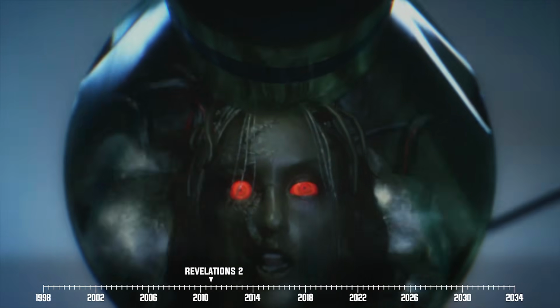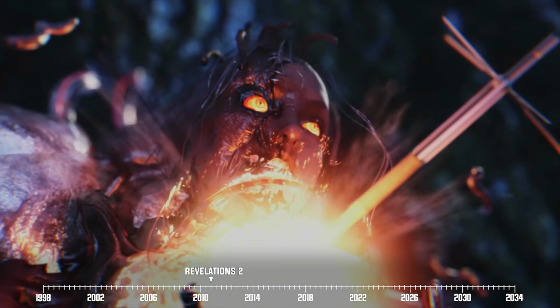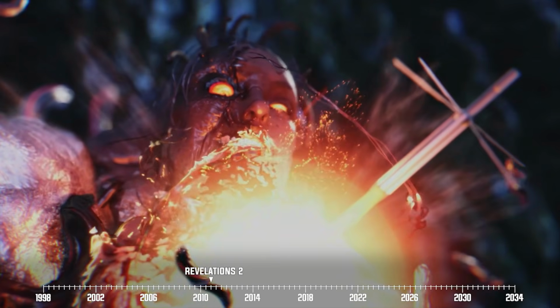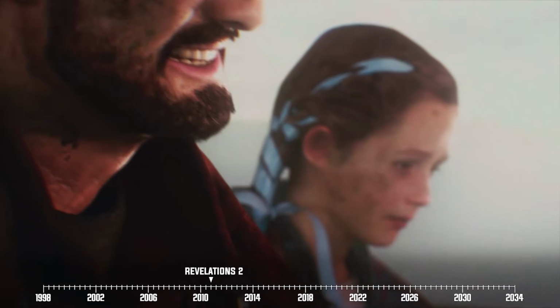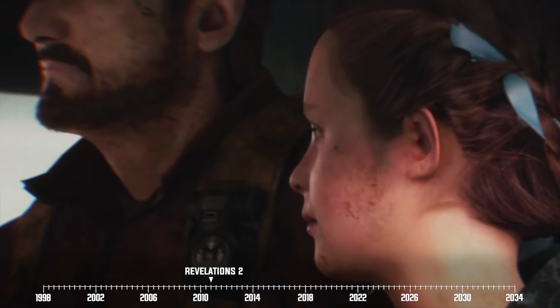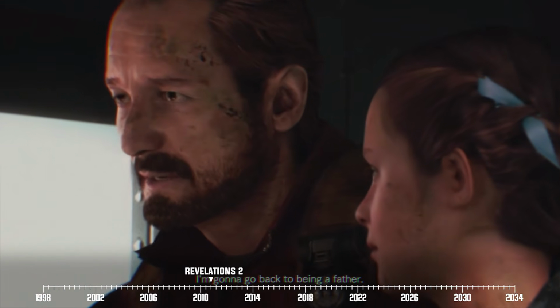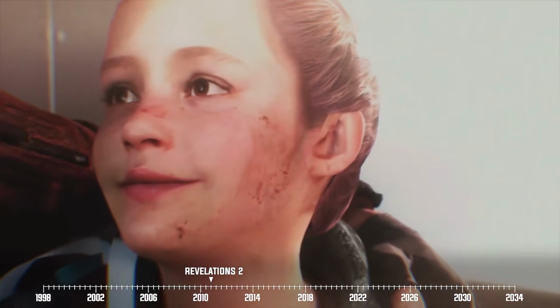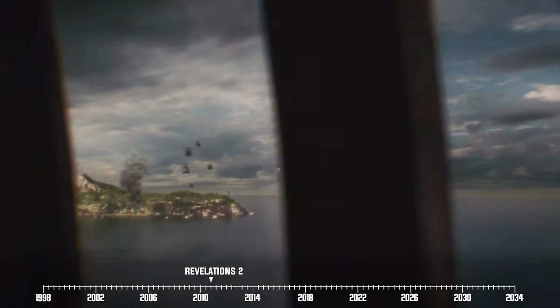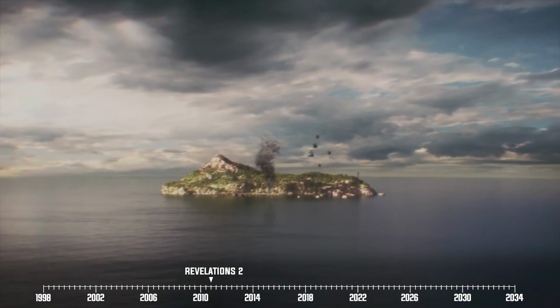Oh, and don't worry about Alex because they blow her to bits with a bazooka before they leave. In the closing scene, Barry and Moira have a nice little reunion, and the old man decides to formally adopt Natalia when they get back to the US. And although that's the end of the main story of Resident Evil Revelations 2, this game also came with a couple of additional side episodes.